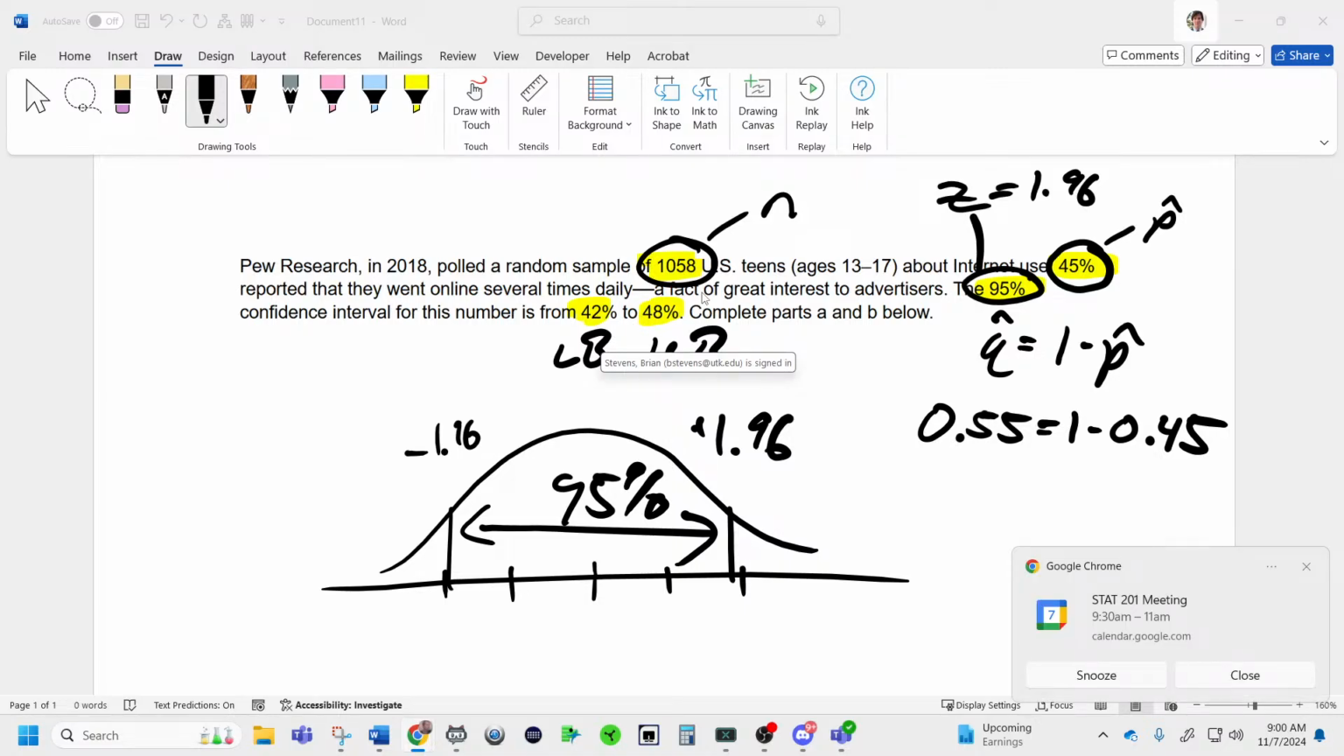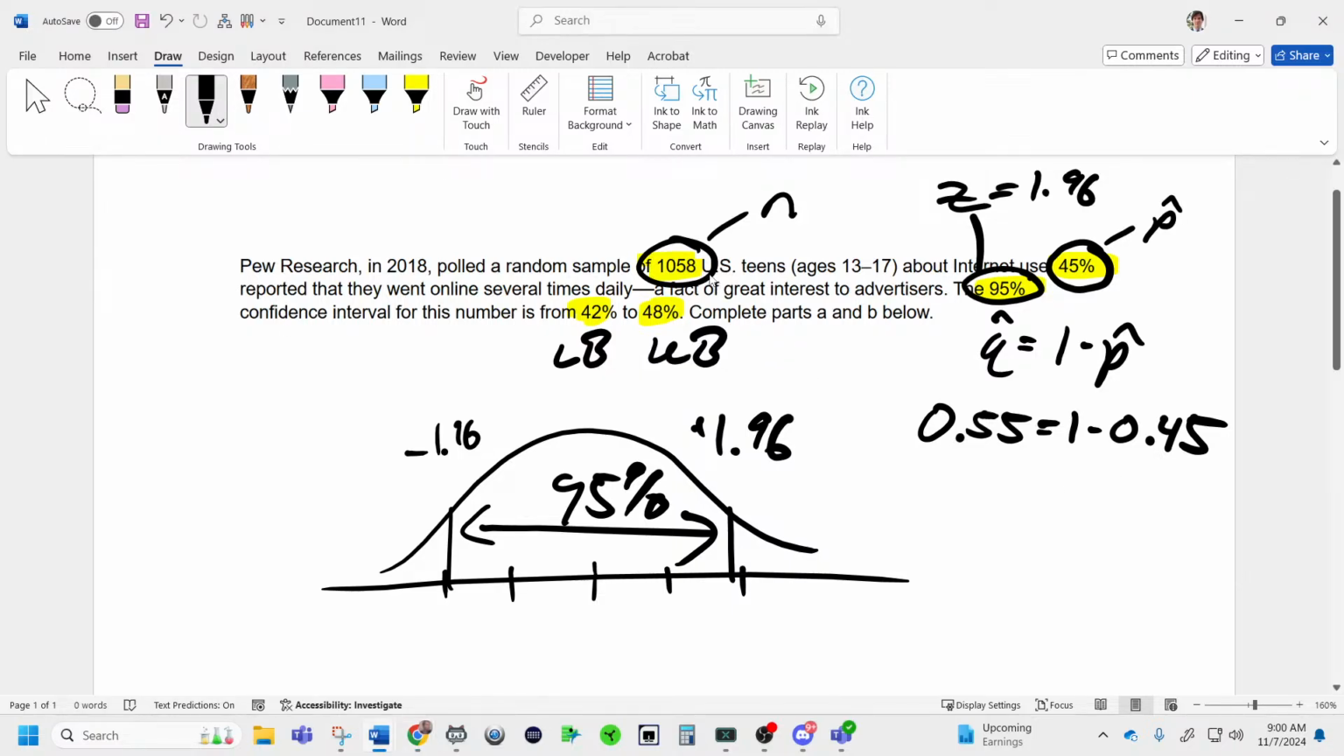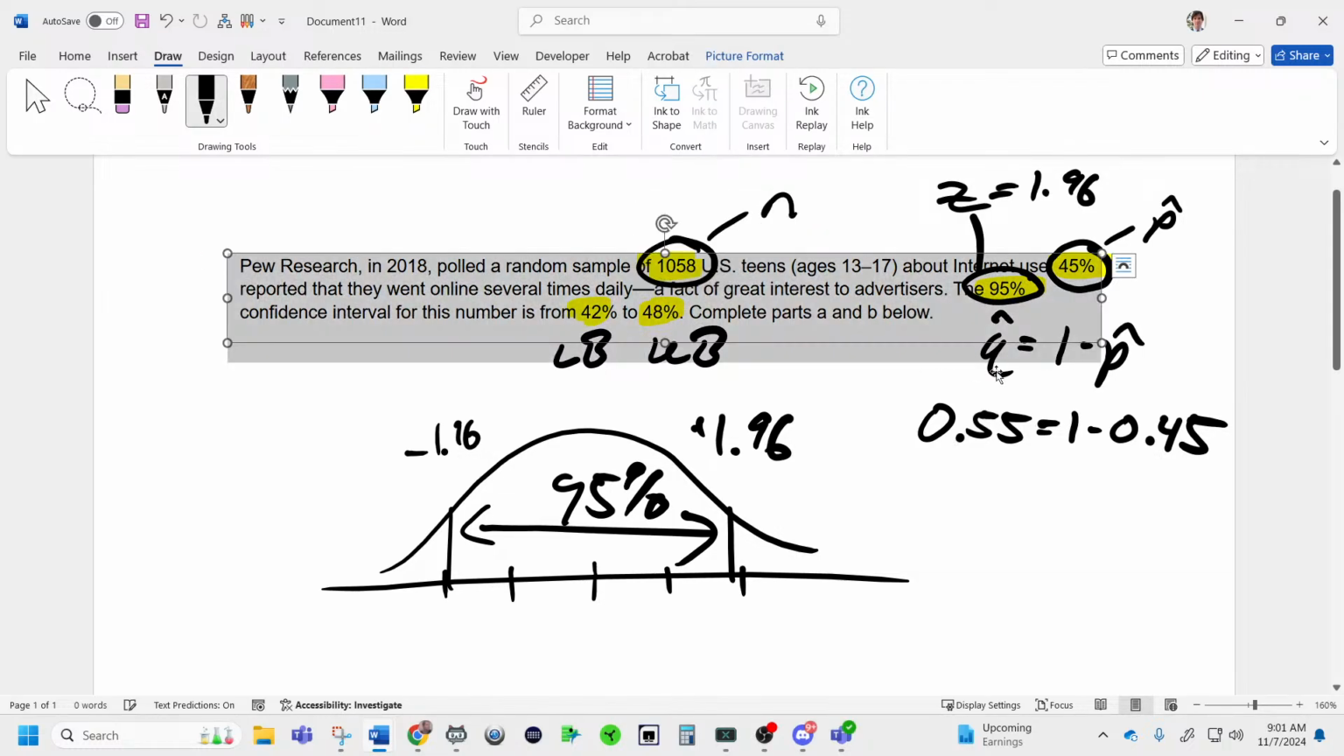It doesn't mean the truth will be in that interval. There's my meeting. It doesn't mean the truth will be in that interval. It means we are 95% confident the truth is contained in that interval. The sample size is how many people were spoken to, which is lowercase n. I believe that's everything on the screen right here in terms of notation.